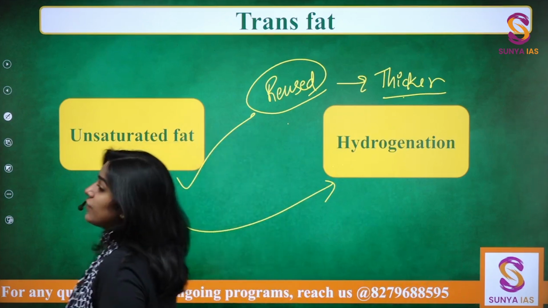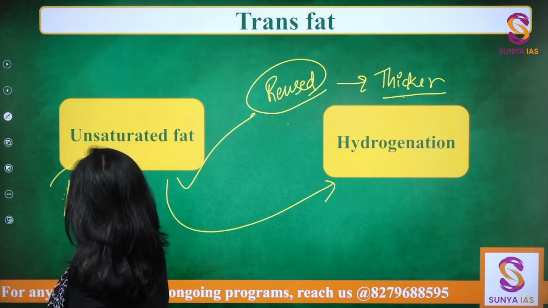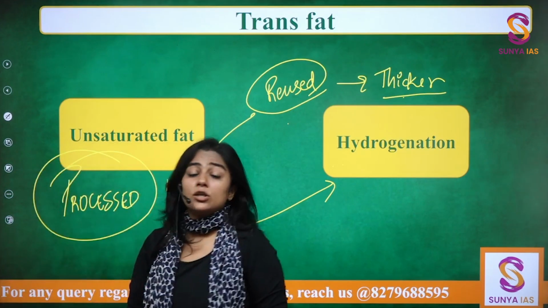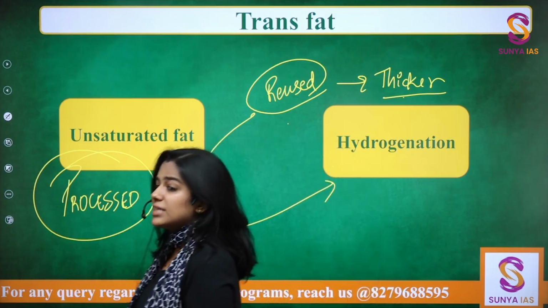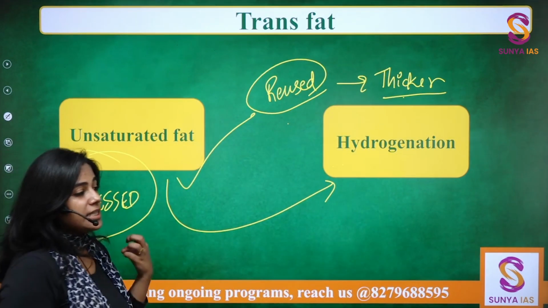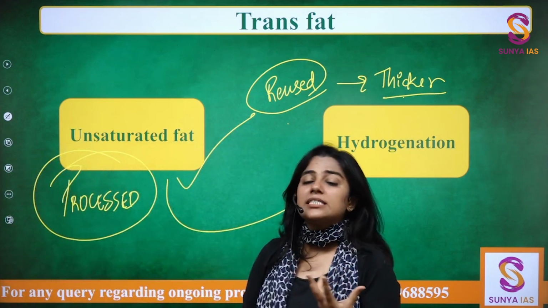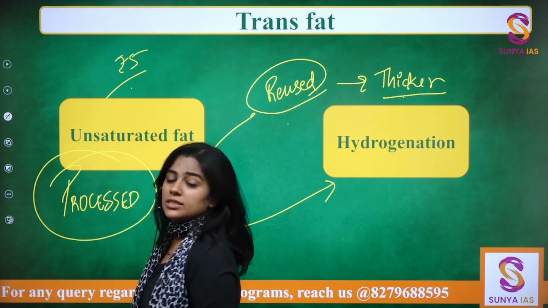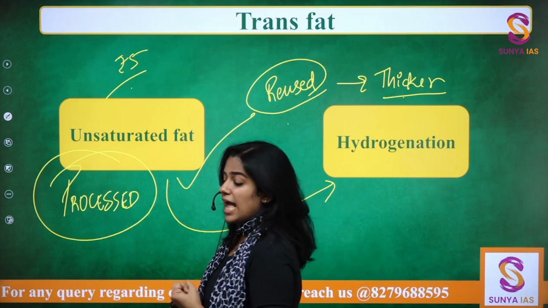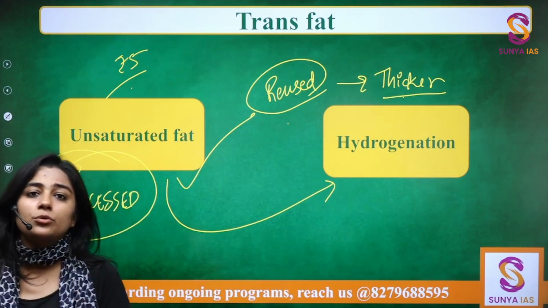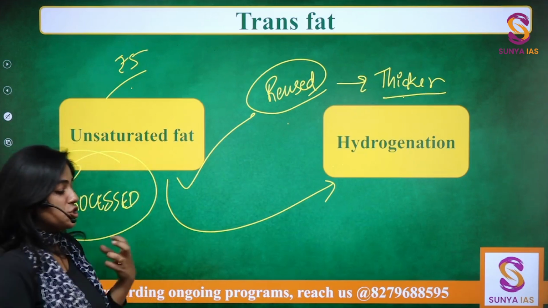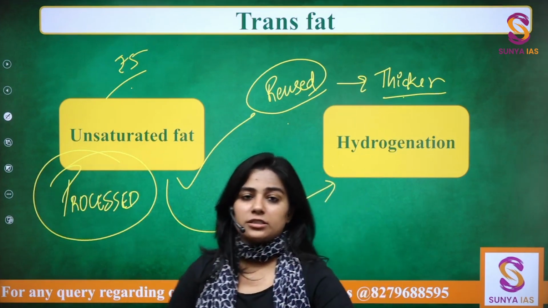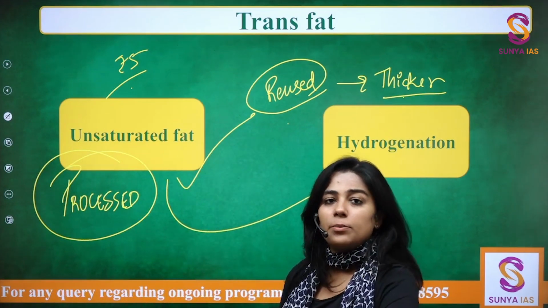Now, where is this trans fat found mostly? It is found mostly in processed food. Fine. So any packed food, including your biscuits, including your so-called healthy biscuits, your chips. Why are these things so cheap? Why even today can you get a 5 rupee biscuit? It is because trans fats as a product are easier to obtain. They are cheaper, they do not lead to an increase in the final product cost, and that is why you will see that they are being constantly used.